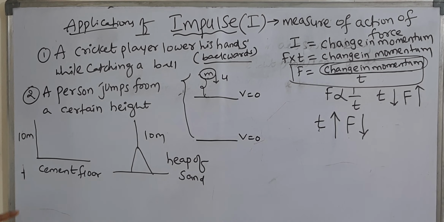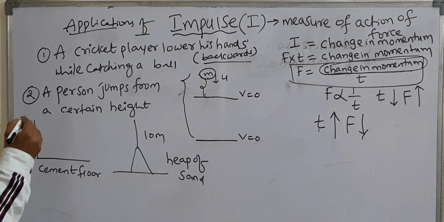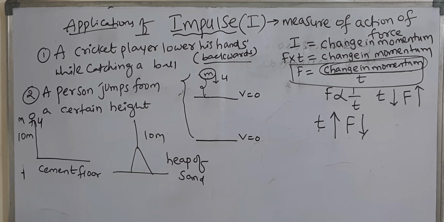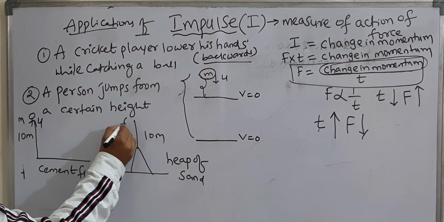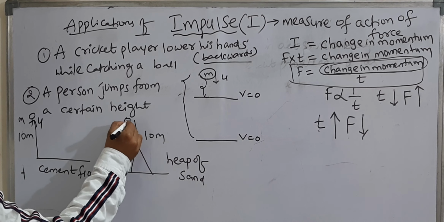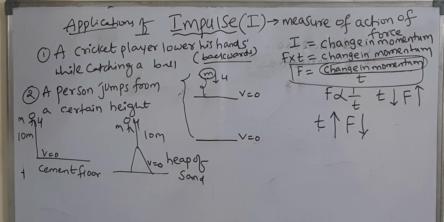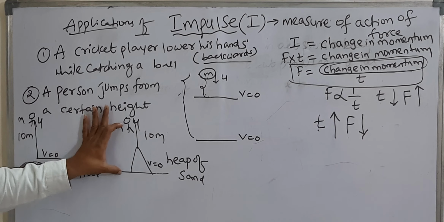In which case is he injured severely? Obviously, you know very well, the cement floor. Why? Because the person of mass m is initially falling with a velocity u. Here also the person of mass m is initially moving with a velocity u. After reaching the cement floor, his final velocity becomes 0. Here also the final velocity becomes 0. So in both cases, the change in momentum is the same.